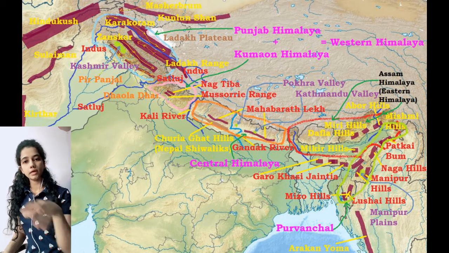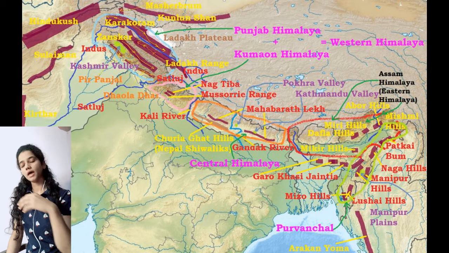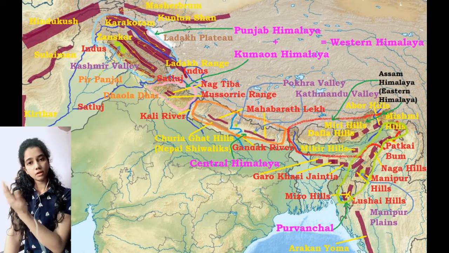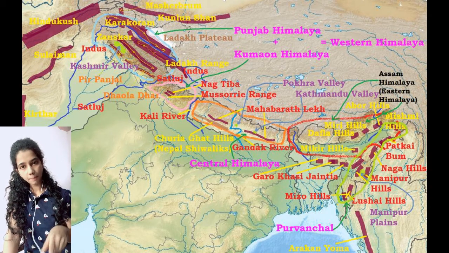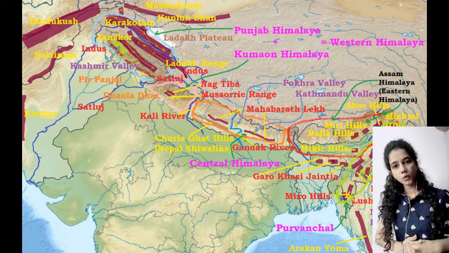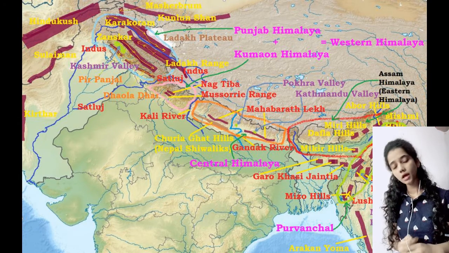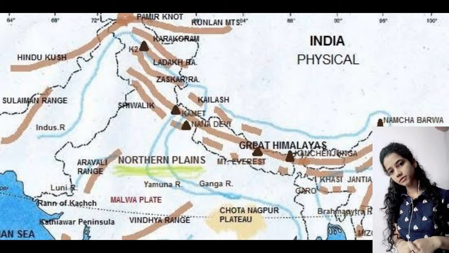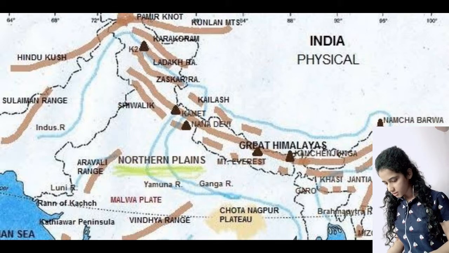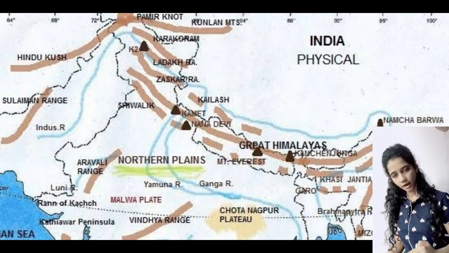One important thing is that Himachal is known by different names in different regions. For example, in Jammu and Kashmir, it is known as Pir Panjal. And when it comes toward Nepal, it is known as the Nepal ranges or Mahabharat. Now, as we have discussed the Great Himalayan range and some of its important features which we should keep in mind, let's take a look at the Trans-Himalayan range also. In the Trans-Himalayan range, the first one is Karakoram, then we have our Ladakh range, and then the Jaskar range.